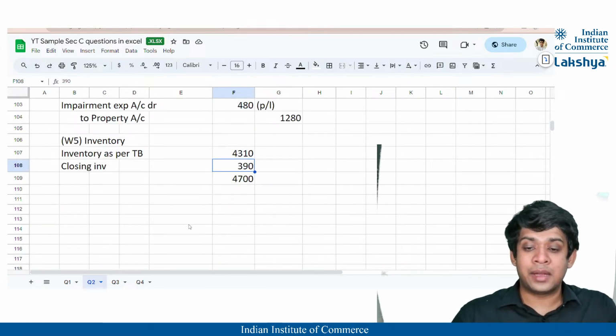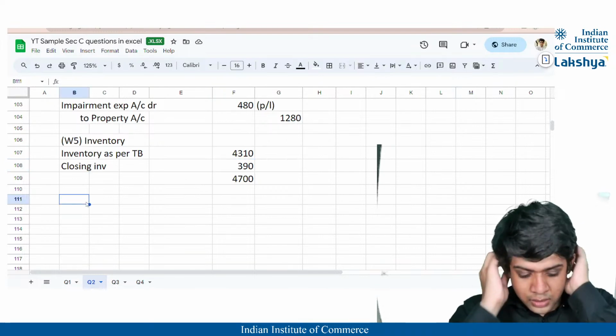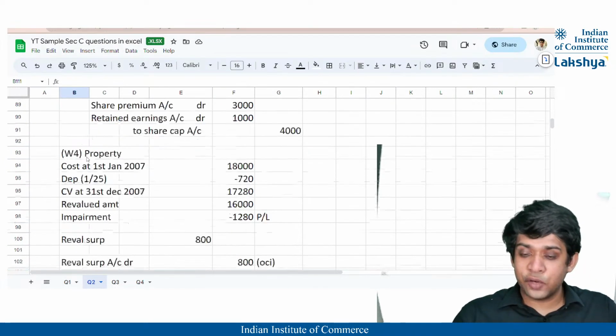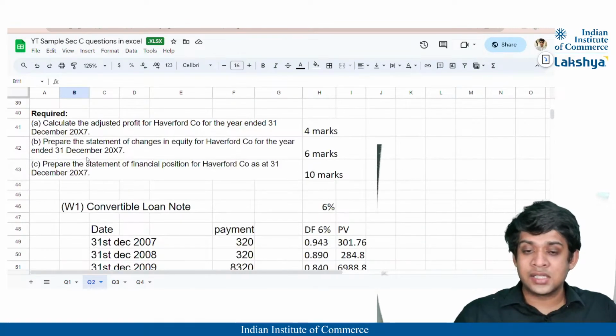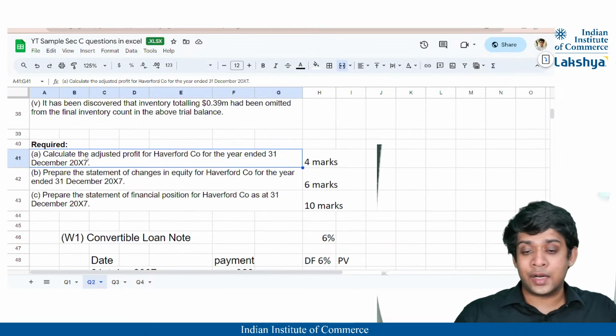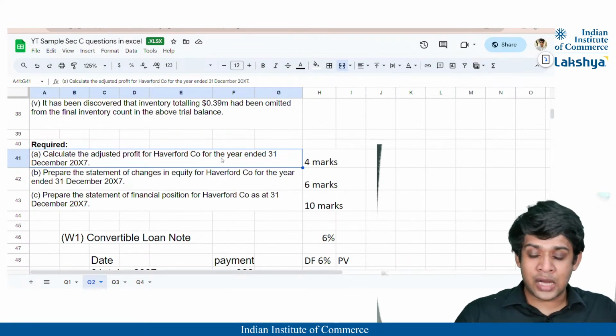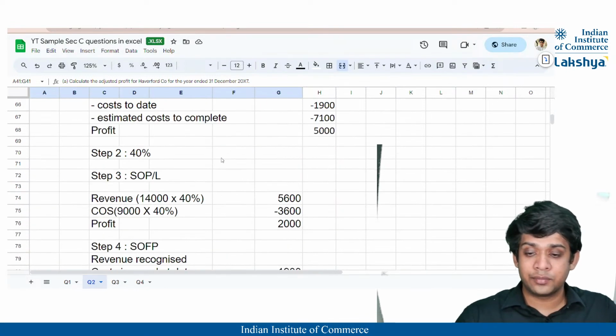As it is increasing my closing inventory, correct? So it will be added to the profit. Then I think this is it for the inventories and for all the working notes that is to be prepared. Now let us look at what is required and accordingly present, right? So firstly, you have to calculate the adjusted profit for Haverford Company for the year ended 31st December 2007, right?